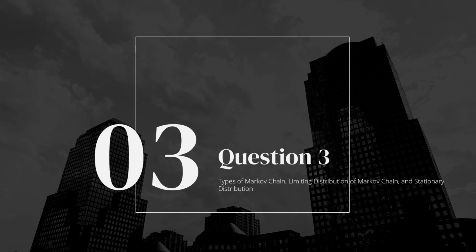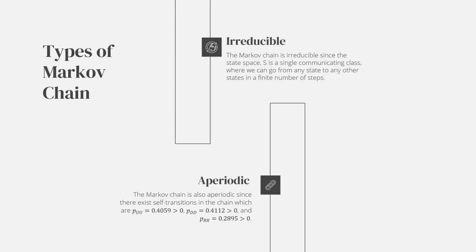Hello doctor, my name is Lim Siu-jin and I will be presenting the types of Markov chain and limiting distribution. For types of Markov chain, we found that our Markov chain is irreducible, where the state space has only a single communicating class, as it can go from any state to other states in a finite number of steps. Next, our Markov chain is also aperiodic since there exist self-transitions in the chain, which are PUU equals 0.4059, more than 0, PDD equals 0.4112, more than 0, and PRR equals 0.2895, more than 0.